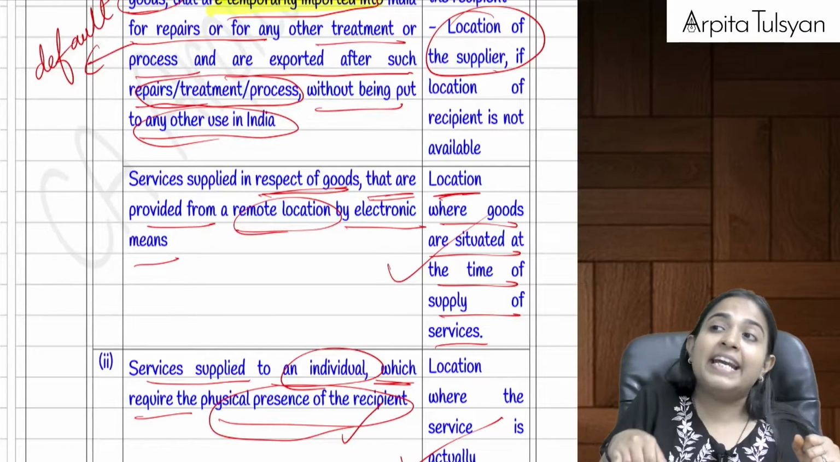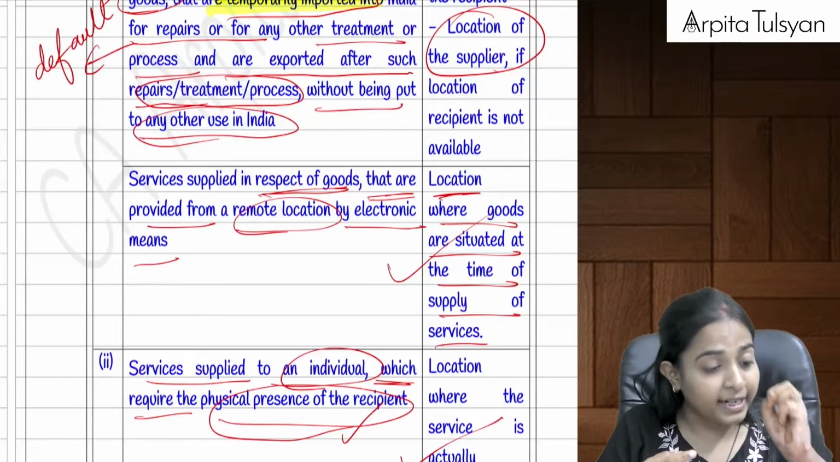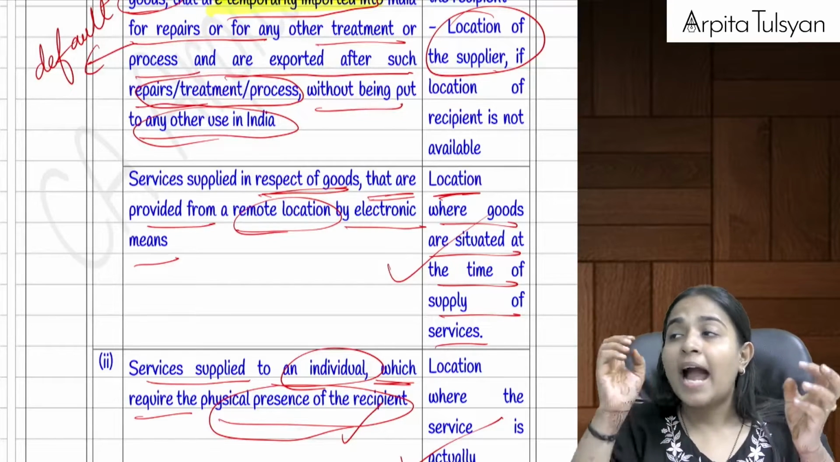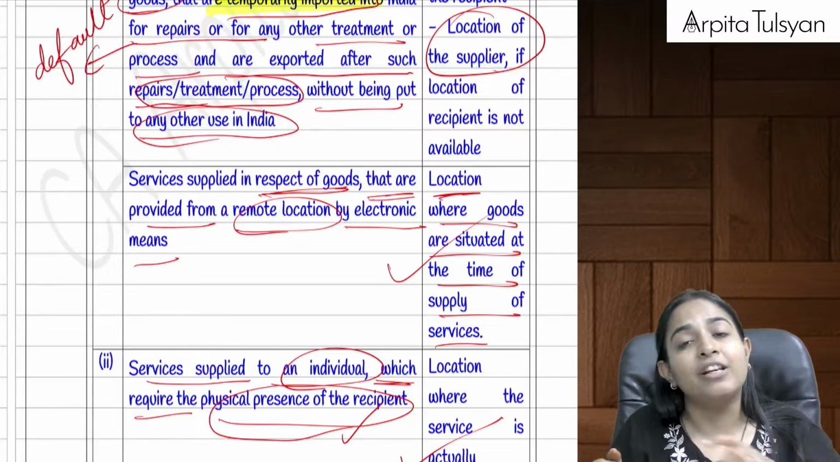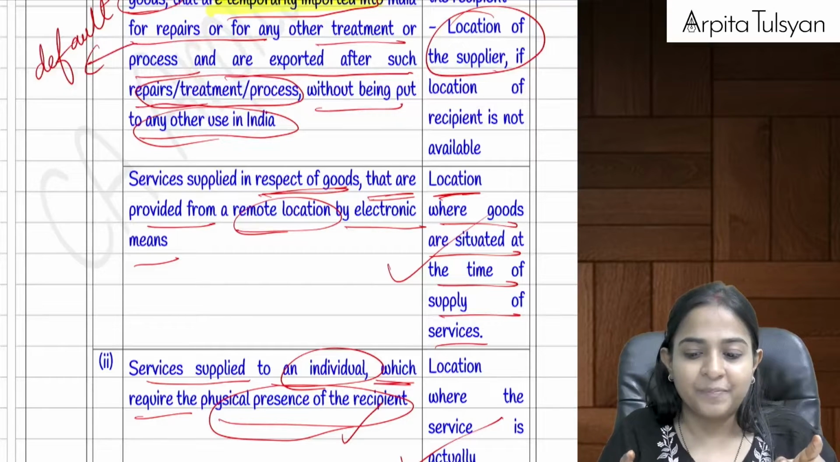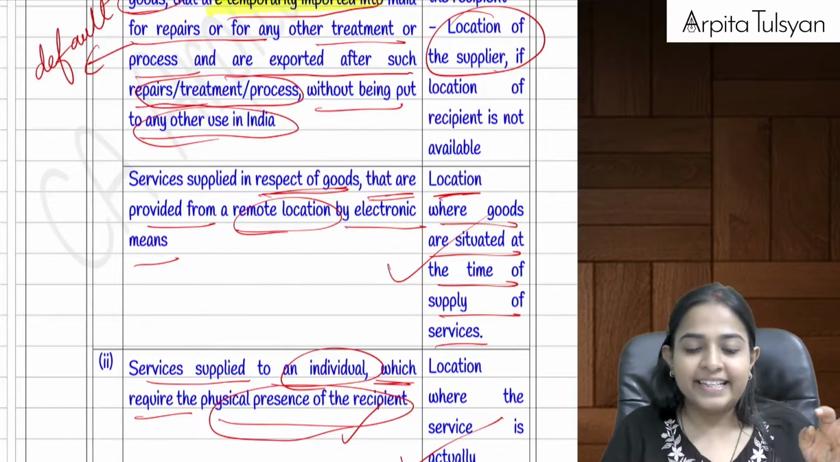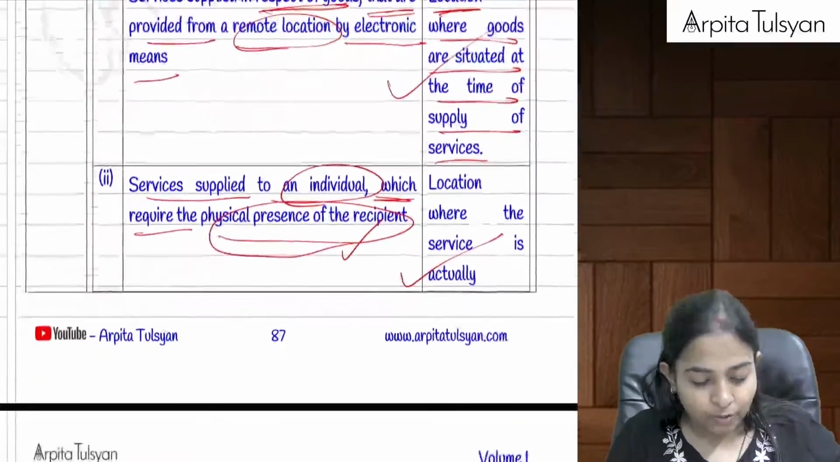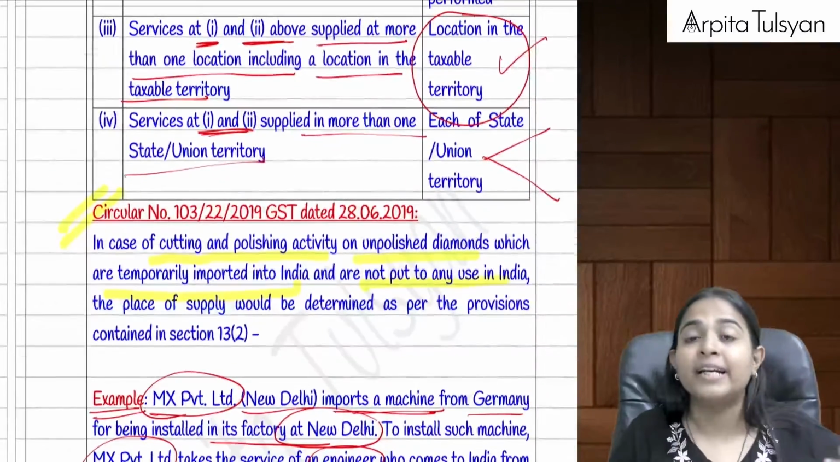If, let's say, the service has been provided in Dubai, Mumbai and Ahmedabad, place of supply will be Mumbai and Ahmedabad. Are you able to understand this? Yes. Okay, so there was a circular also. There was a circular for that.